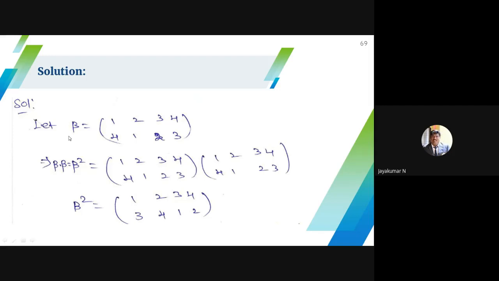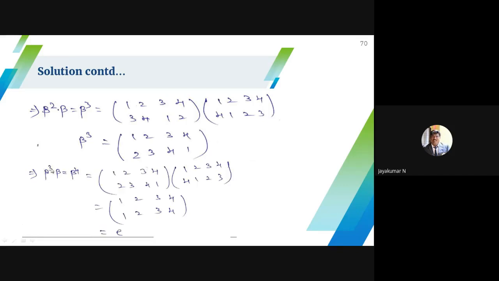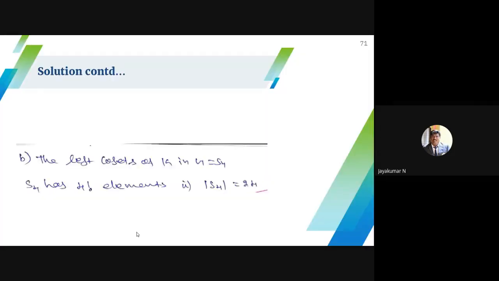How do you find the cyclic subgroup? Start with beta, then square it, cube it, raise the power 4, and so on. Wherever you get the identity element E, stop the procedure and collect the permutations. Such a collection is called a cyclic subgroup. Beta square is a different permutation. Beta power 3 is also a different permutation. Beta power 4 becomes E. Therefore my cyclic subgroup is 1, beta, beta square, beta cube.